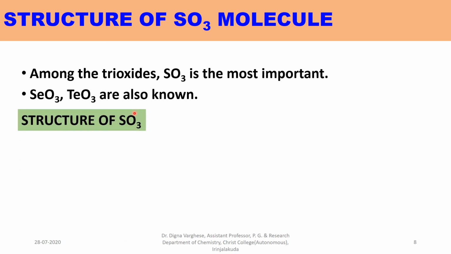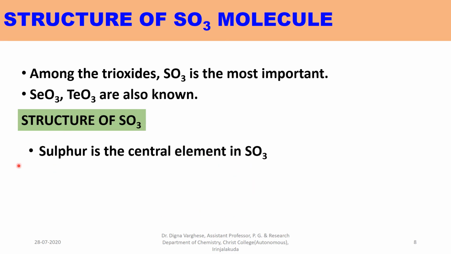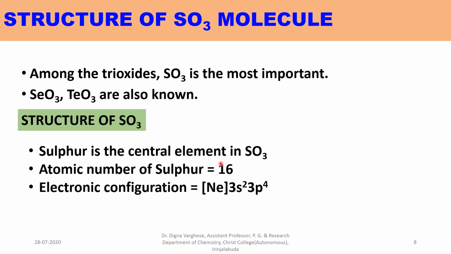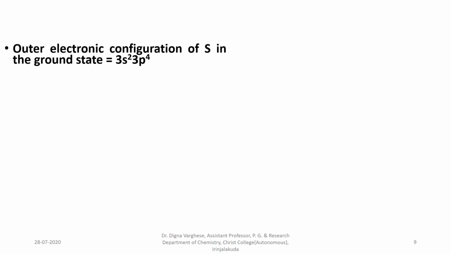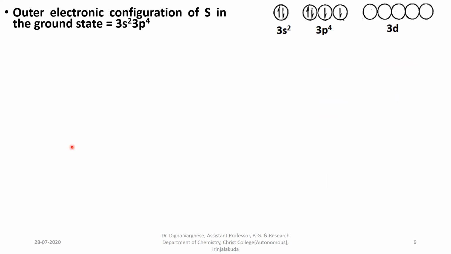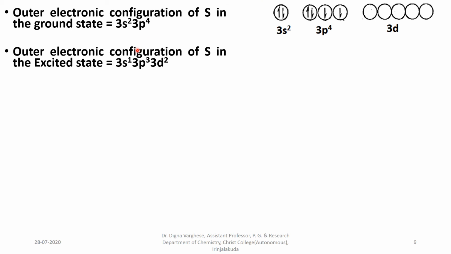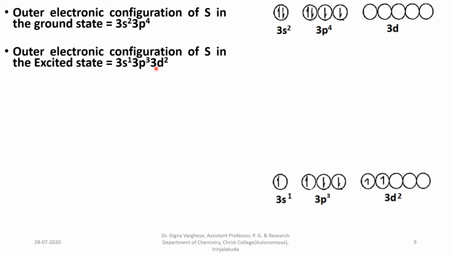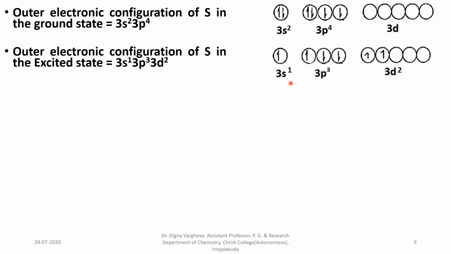Structure of sulfur trioxide. Sulfur is the central element in sulfur trioxide. We know the atomic number of sulfur is 16 and its electronic configuration is neon 3s2 3p4. The outer electronic configuration of sulfur in the ground state is 3s2 3p4 3d0, and the outer electronic configuration of sulfur in the excited state is 3s1 3p3 3d2.